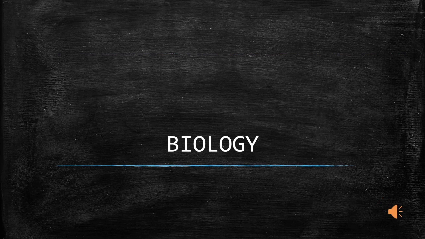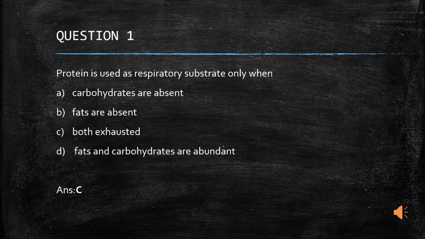Now let us move on to biology. The questions from biology are mostly based on NCERT statements, so the students should be careful to be thorough with the NCERT textbook. The first question. Protein is used as a respiratory substrate only when option A, carbohydrates are absent, option B, fats are absent, option C, both carbohydrates and fats are exhausted, and option D, fats and carbohydrates are abundant. The answer to this question is option C.